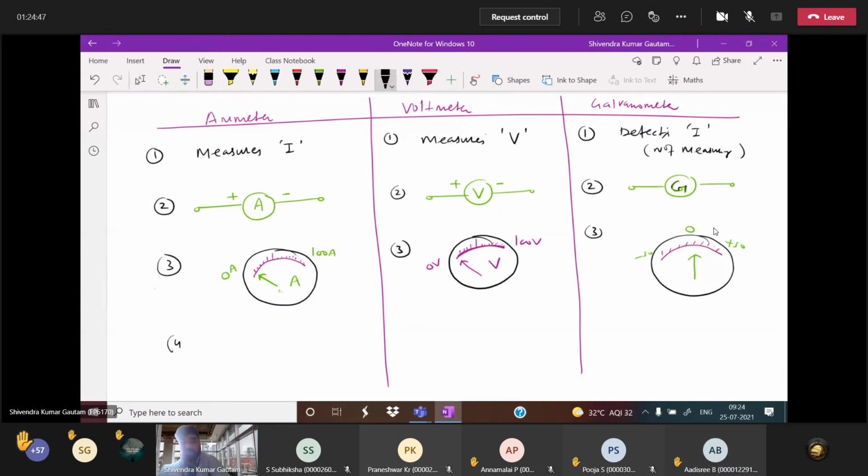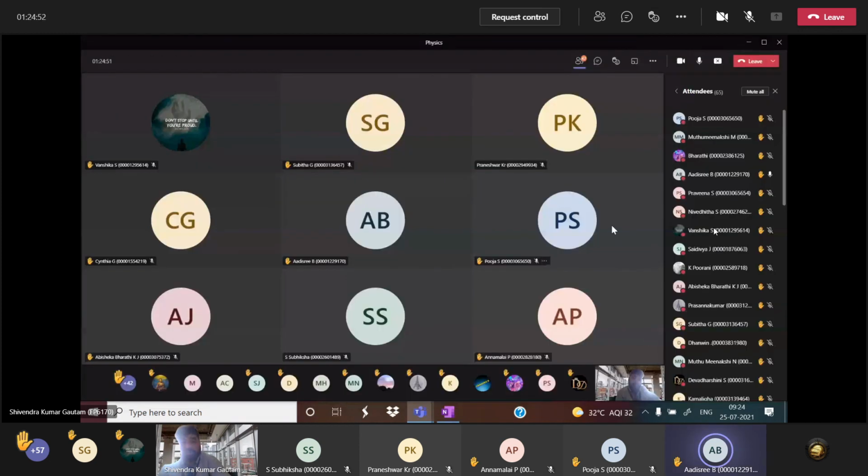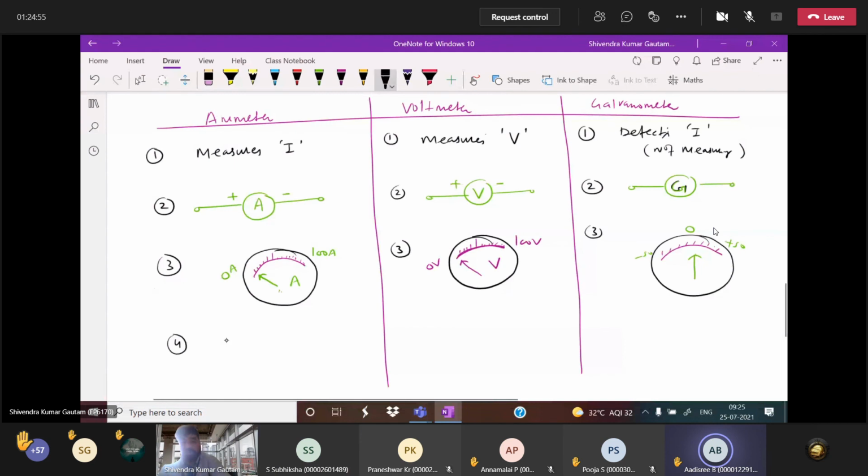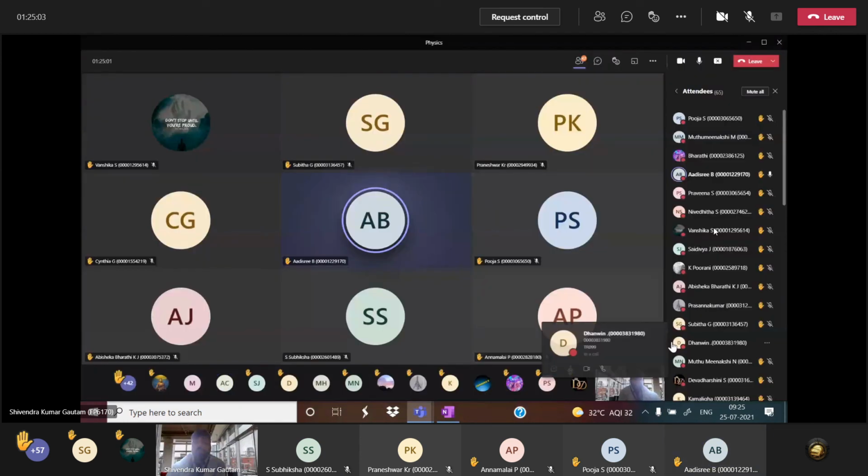Now fourth point here, tell me, is an ammeter always connected in series or parallel to the circuit? Series, sir. Always connected in series with the circuit, but its internal circuit is parallel. Internal circuit diagram, you have not studied earlier, we will discuss it. This is in the 12th portion. Voltmeter is always connected in parallel to the circuit, its internal circuit is series. So everybody, first note down these 3 points.